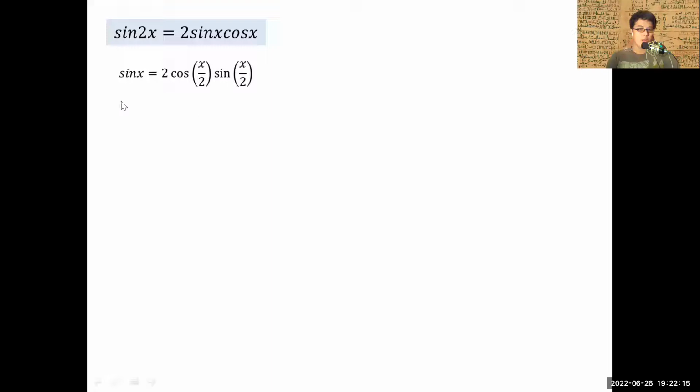I hope you can see what I'm trying to establish here based on the double angle identity.